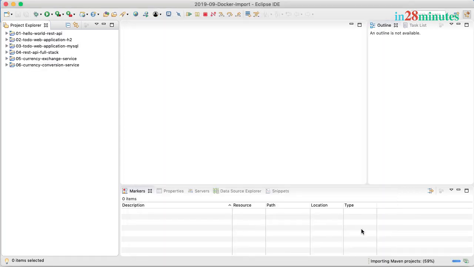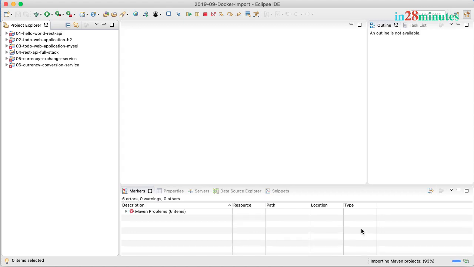If this is the first time you are actually importing these specific versions of Spring Boot, this import would take a long time, because this would need to import all the dependencies for 6 different projects. And all these are almost real world kind of projects. So they have a lot of dependencies which are used in there. So you would see that it might take a lot of time.